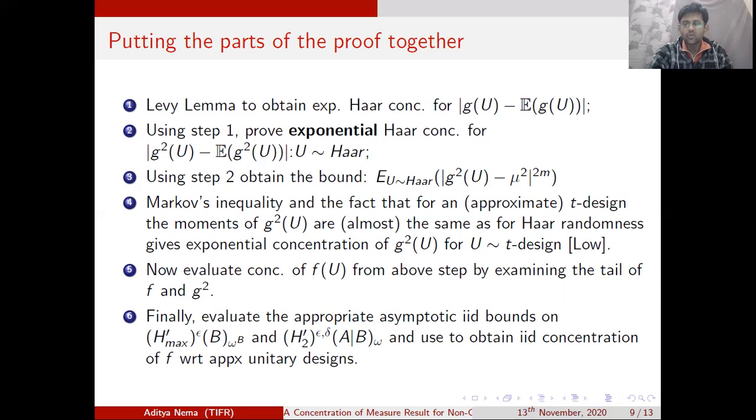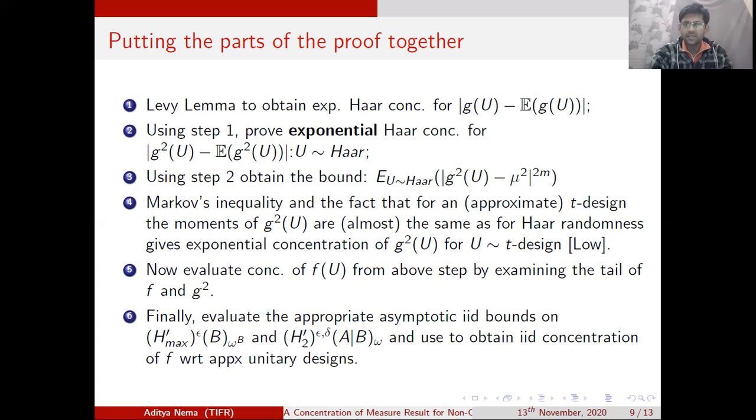Then we obtain the 2m-th moment of the function g square minus mu square with respect to Haar measure again. Now we bring in the definition of t-design, replace the unitary with a unitary coming from an approximate t-design, and evaluate the moment of order t of the function g square minus mu square. Here the value of t is chosen to be 2m, and then we apply Markov's inequality to get a probability result.